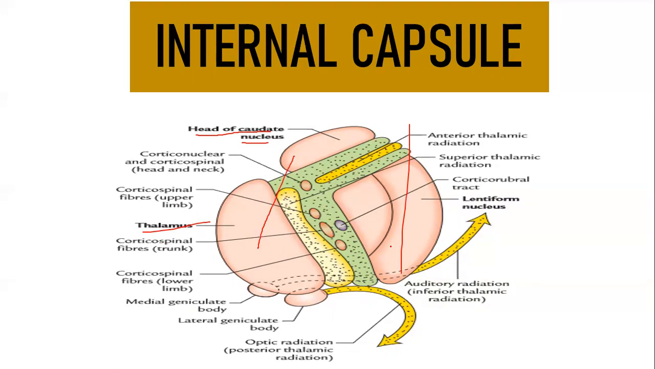If you take this internal capsule, you are going to have both ascending and descending sets of nerve fibers. Okay, so what is an ascending nerve fiber?